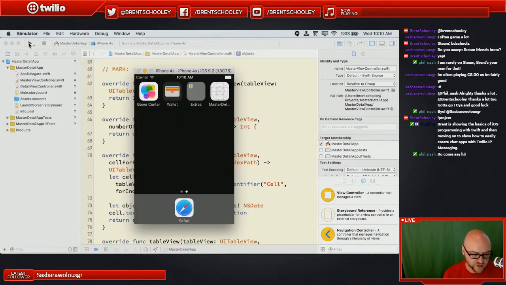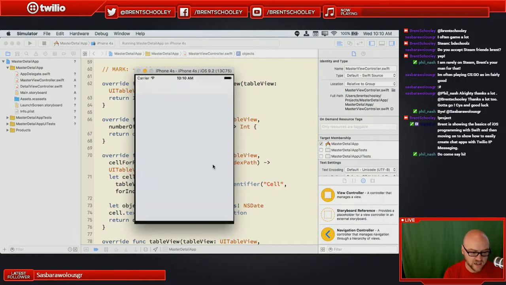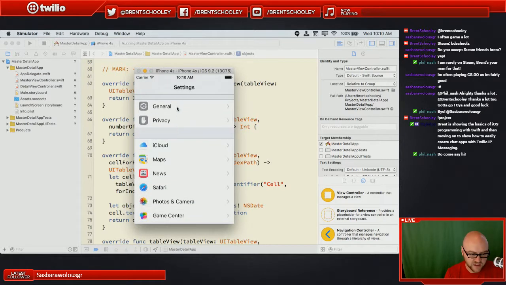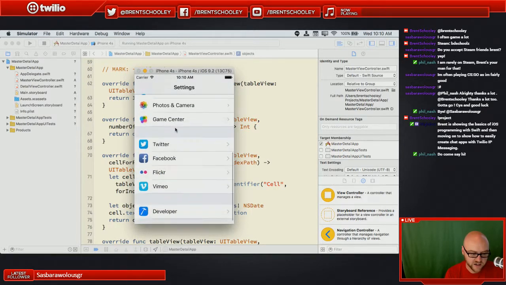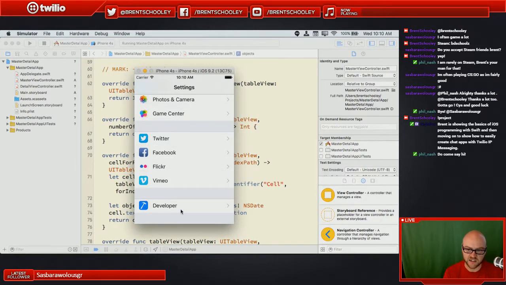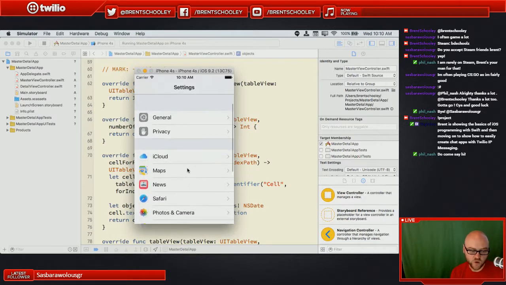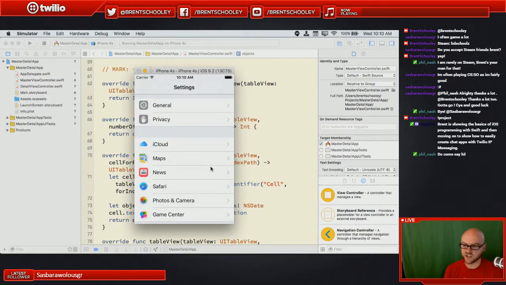If I go to the home screen on the simulator and go to settings, notice how there's a break between this and this next section here, and this next section here, and this next section at the bottom. Those are what we're talking about when we say number of sections in the table view.